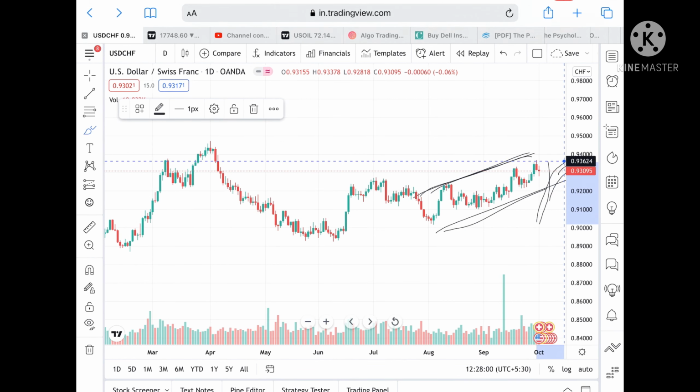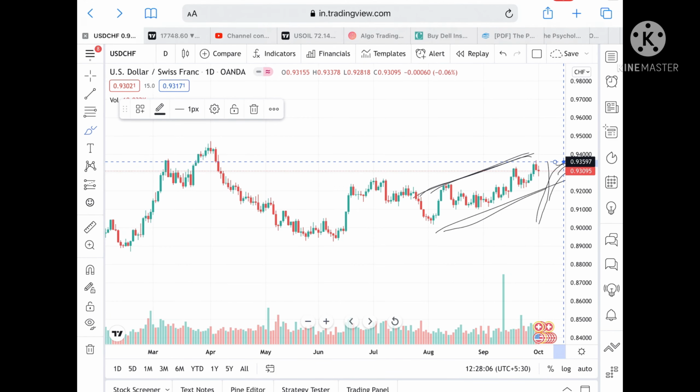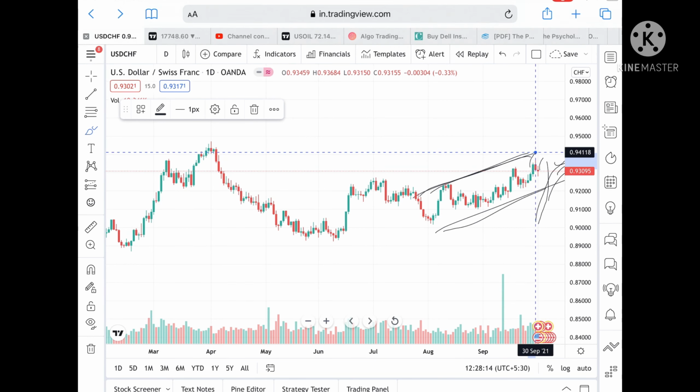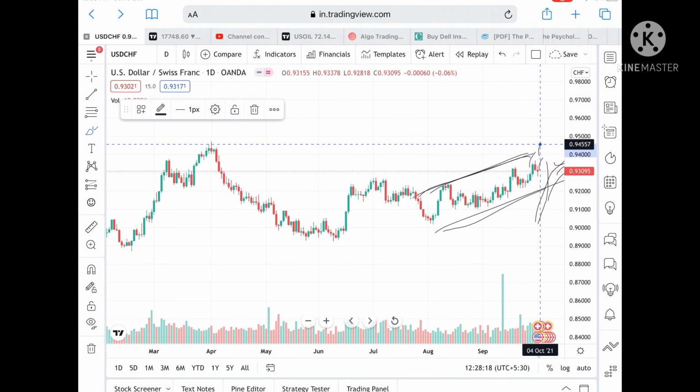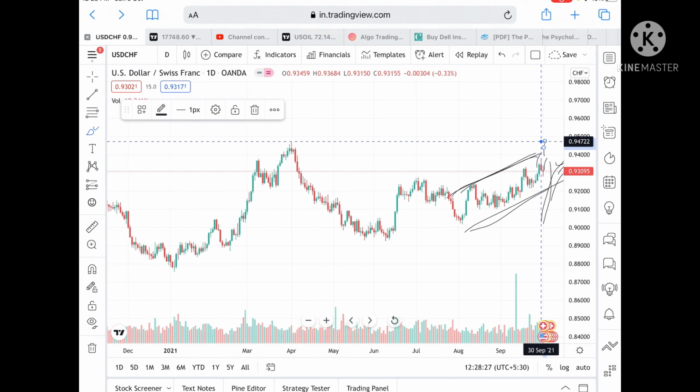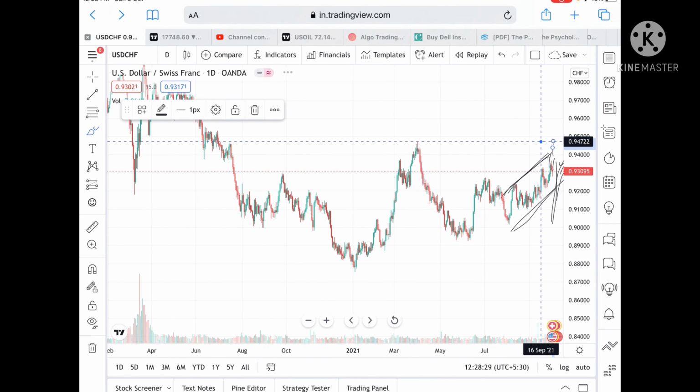Suppose the trend goes upside and comes close to a level of 0.93597, then we can see it touch a level of 0.93789, and then there is a probability it can touch a level of 0.94173, or further upside it can go to a level of 0.94393, and then touch a level of 0.94722.